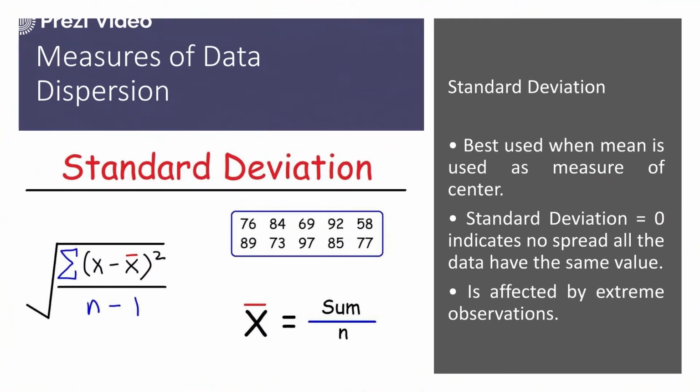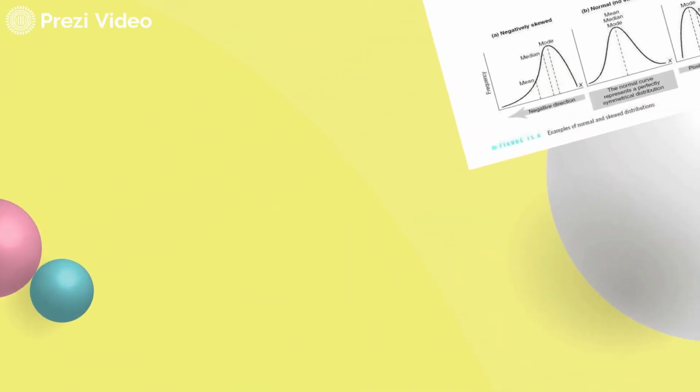Talking about the standard deviation further, it is best used when the mean is used as a measure of the center. This is the formula, my dear students, which is used for the calculation of standard deviation. You first calculate the x bar, which is the total sum divided by the number of observations, and you calculate each observation's deviation from this x bar, divided by n minus 1. So you can see the square root of sigma (x minus x bar) squared divided by n minus 1. Again, it is affected by extreme observations.